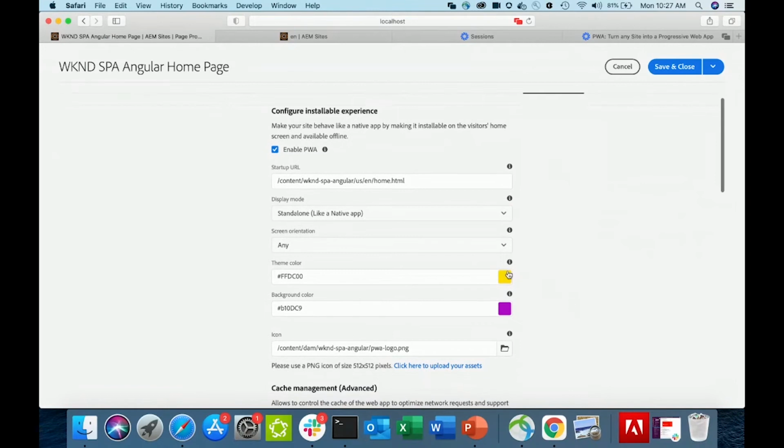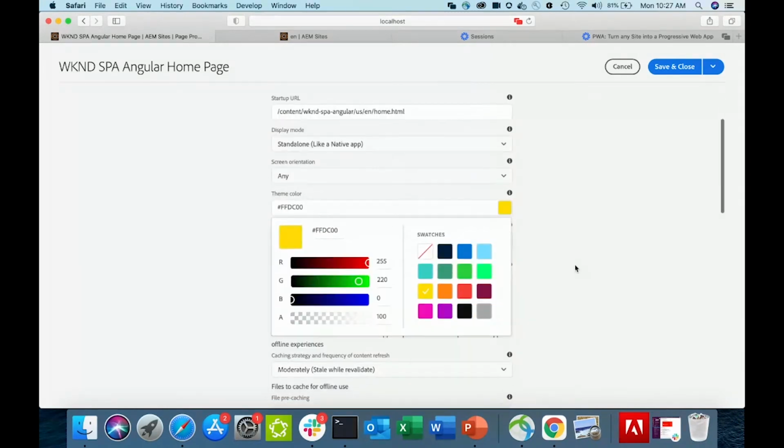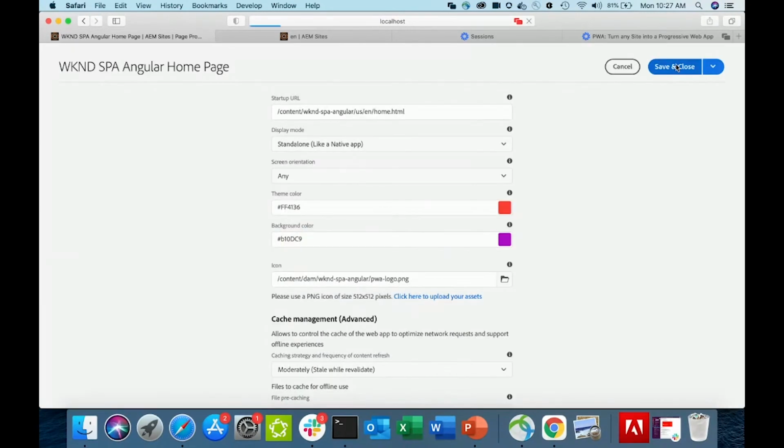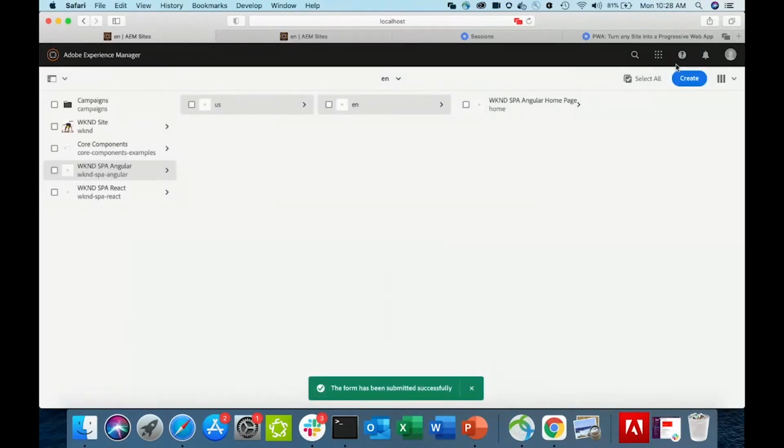Now I ask my audience, can you please suggest a color? Can anyone in the audience please suggest a color that we could apply for this web app? Red it is. And we save and close.